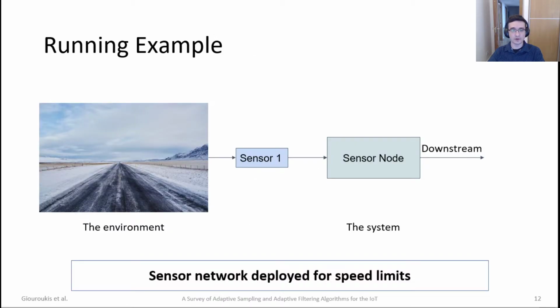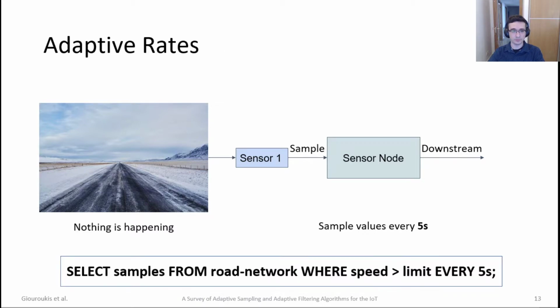Let's first give our running example that will be used throughout every category. We have a sensor network deployed for detecting any speed limit violations. The environment is a highway and the system is a sensor node or sensor nodes equipped with one sensor. Any findings they report downstream. This is for simplicity's sake and to keep the graphics simple.